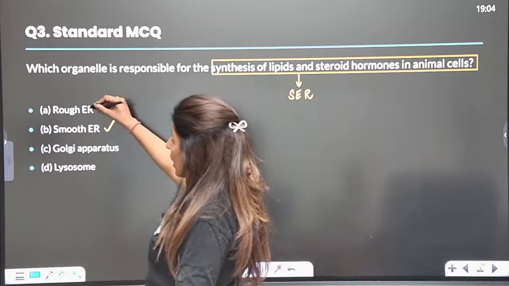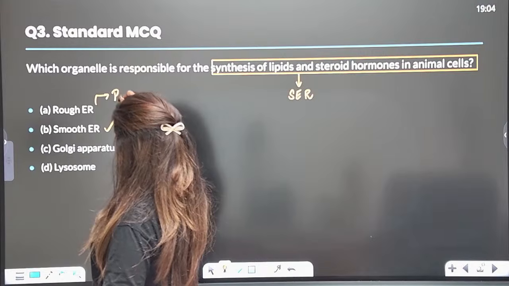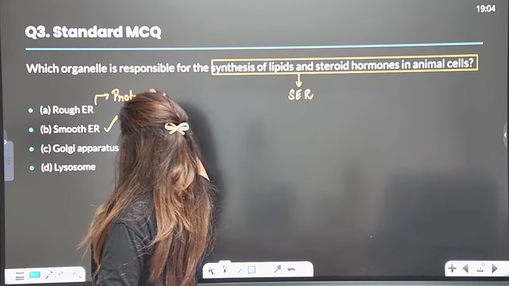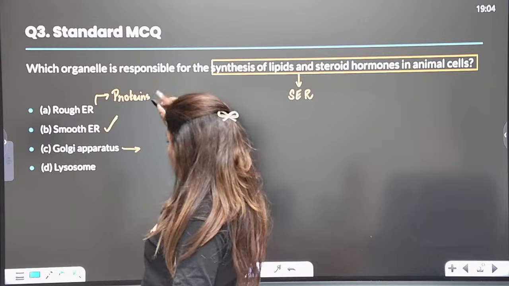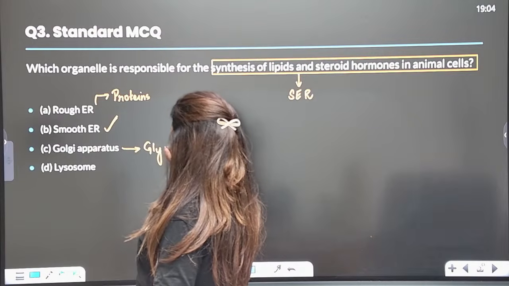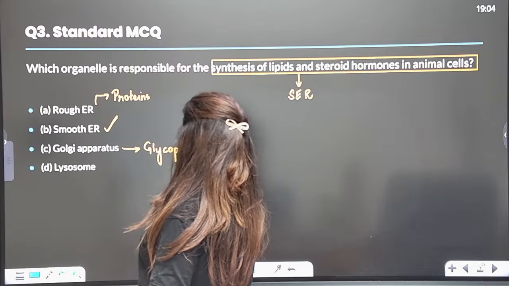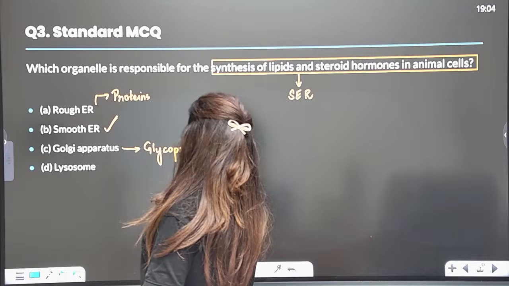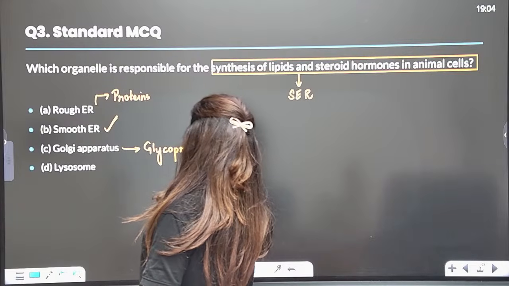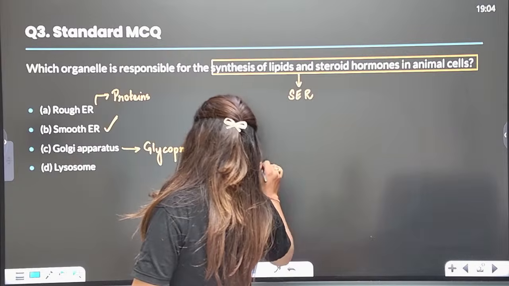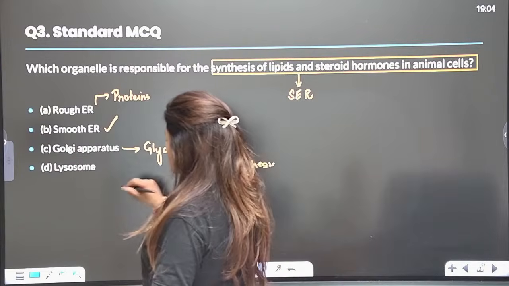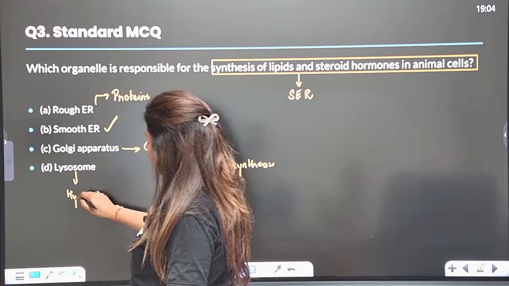What about RER? RER is related to the synthesis of proteins. And what about Golgi bodies, guys? If you talk about Golgi body, NCERT has written that it is related to glycoprotein and glycolipid synthesis. Yes or no? And what about lysosomes? Lysosomes contain the hydrolytic enzymes.